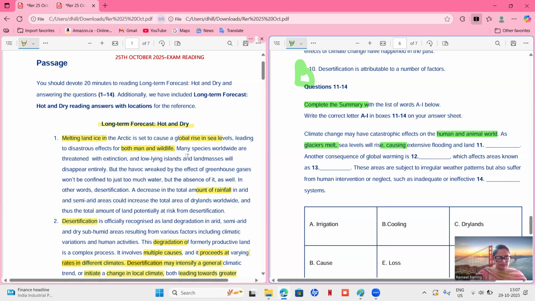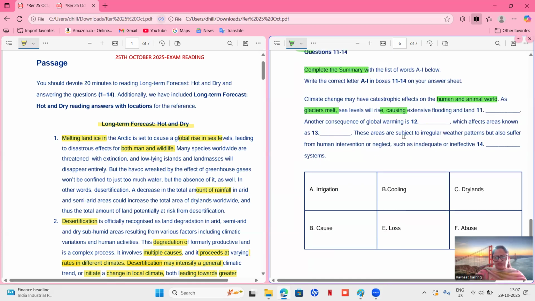Okay, let's see. Let's find a word which justifies that this is the result. This is the bad impact. Let's read. Many species worldwide are threatened with extinction, and low-lying islands and landmasses will disappear. Okay, so we have to find land dash. That means let's make an intelligent guess.